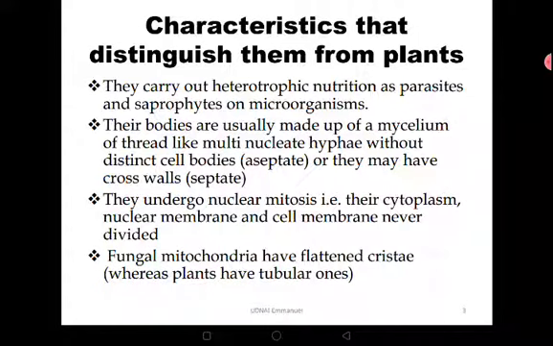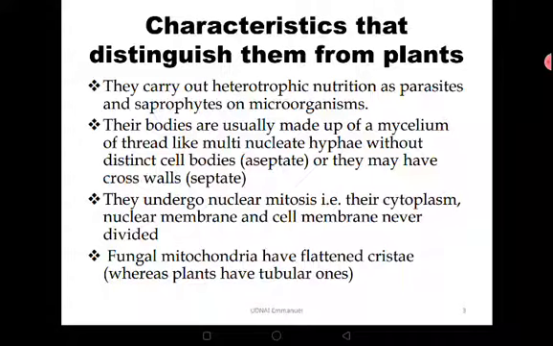Other characteristics include that they carry out heterotrophic nutrition. Some of them are parasites, like you remember Candida albicans, the ringworms, and so on. Others are saprophytes, so they feed on dead and decaying matter. They do not carry out photosynthesis like plants do.